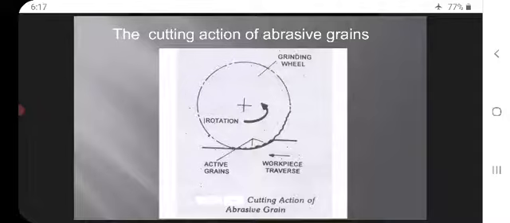The grinding wheel is a rotating, revolving one. The workpiece is fed onto the grinding wheel slowly, and the excess material gets removed due to the active grains.